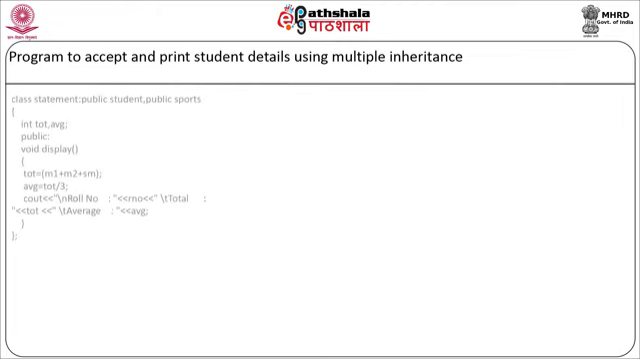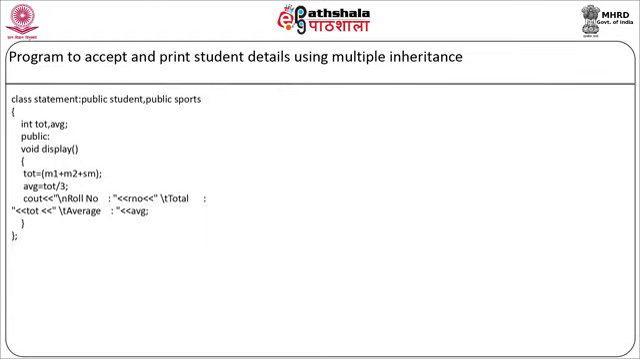Now we will have our third class, class statement : public student, public sports. So this is a class which will inherit the student and sports classes in public mode. Now here we will have two private data members, integer total and average. And in the public section we will have one member function, void display. Here we will have total equal to M1 plus M2 plus SM, and average will be equal to total divided by 3. Here we will display it on the screen as cout roll number is roll number, total is total, and average the value of average.